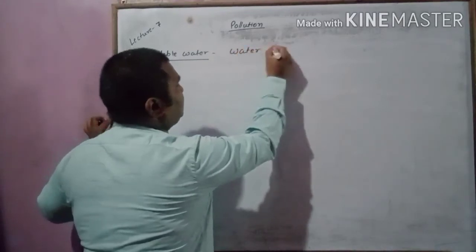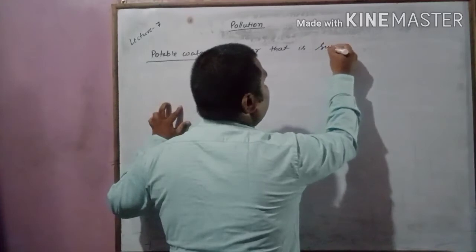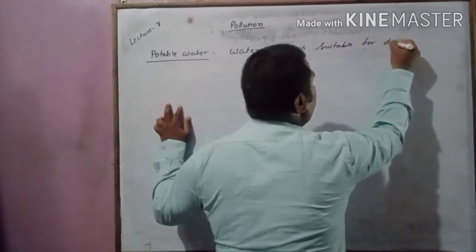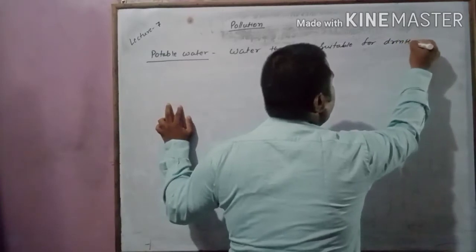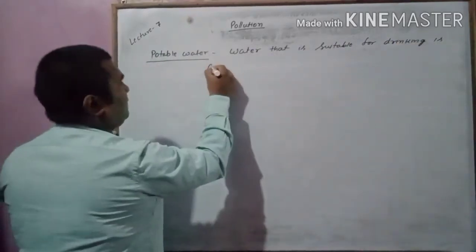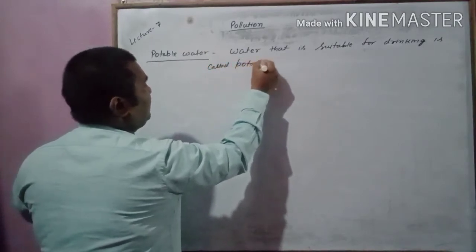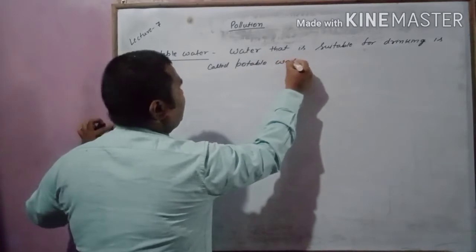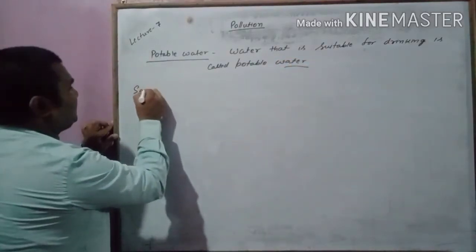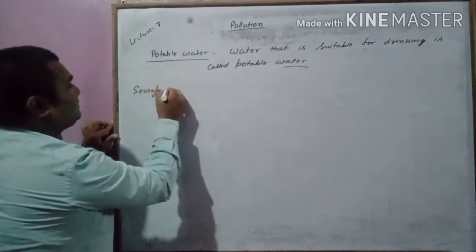Water that is suitable for drinking is called potable water. Next, sewage treatment.